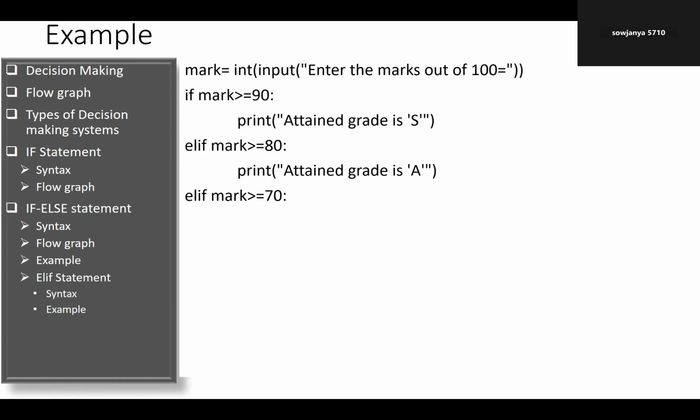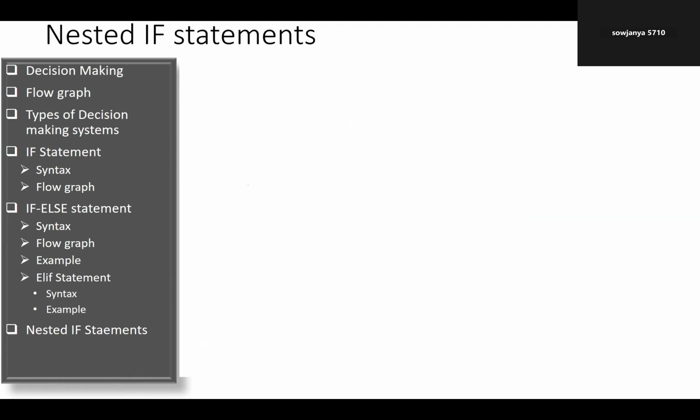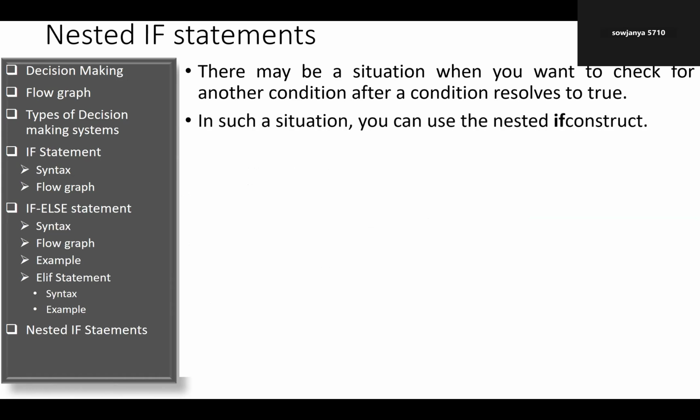Here is an example for student marks. Enter the student marks. After entering the input, if the marks are greater than or equal to 90, we say the grade is S. Else if the marks are greater than or equal to 80, we get A grade. So based on grading, we can write a program with these elif and else statements.